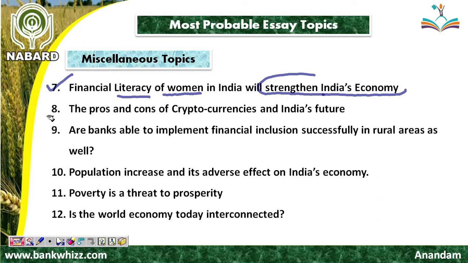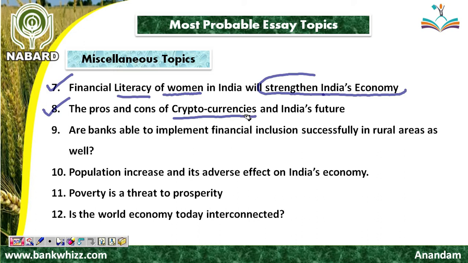Okay friend, the next topic is the pros and cons of cryptocurrencies and India's future. Friend, as we know, cryptocurrencies are based on blockchain technology. These currencies are not regulated, not controlled, and so they are highly volatile. So these are the cons of cryptocurrencies which should be addressed, and if resolved, then the future of cryptocurrencies is really bright.